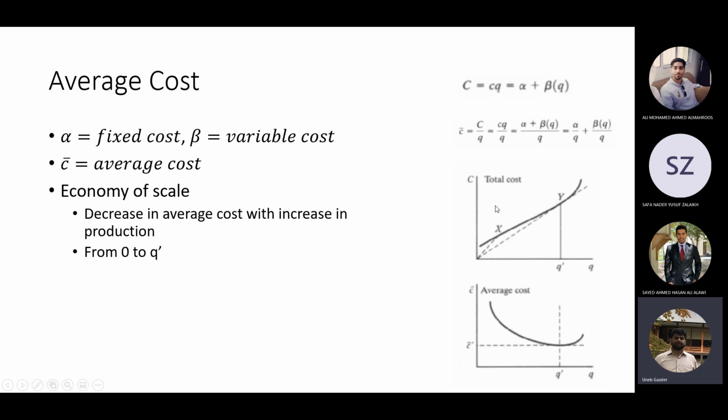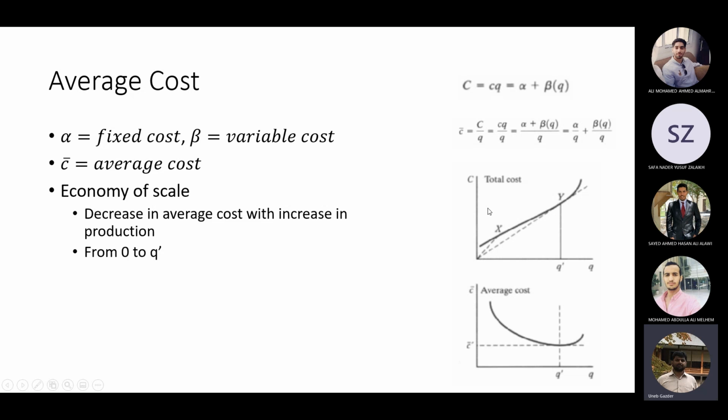So this was the total cost I was talking about. If you are in this region, which they are calling the economy of scale, the total cost is increasing at a constant rate and the number of output units is also increasing. And after that, you have the law of diminishing returns.